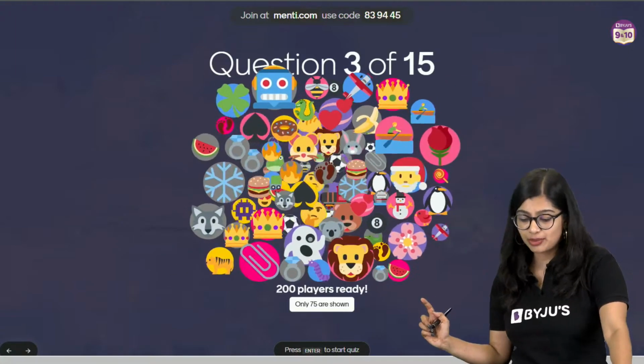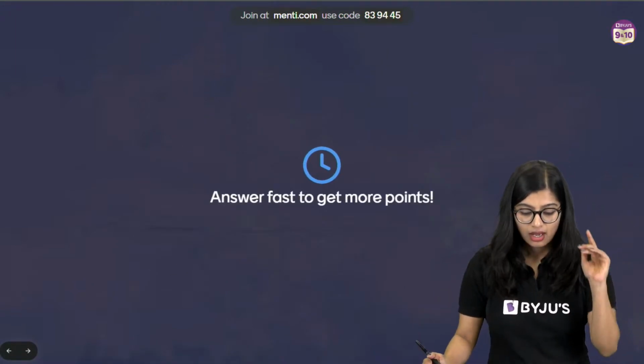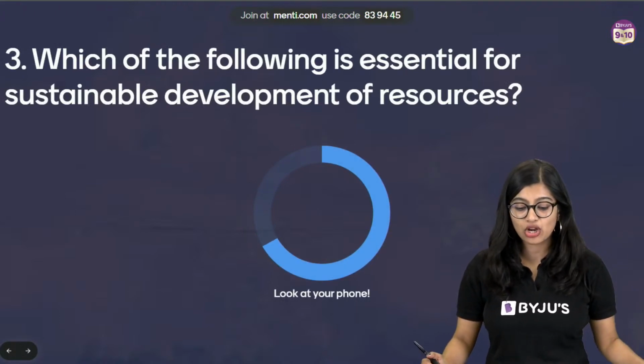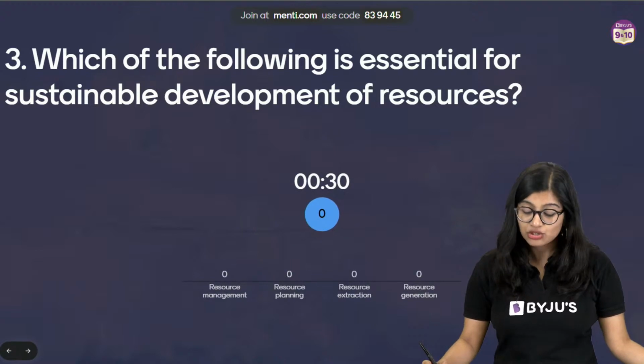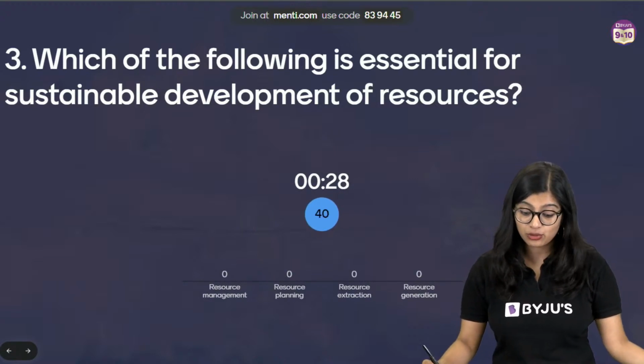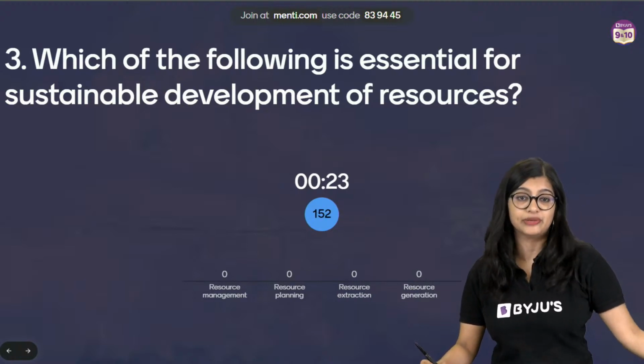Now, moving on to question number 3, everybody. Question number 3 on your screens now. The question here is, which of the following is essential for sustainable development of resource? Should I do resource management? Should I do resource planning? Should I do resource extraction, or should I do resource generation?